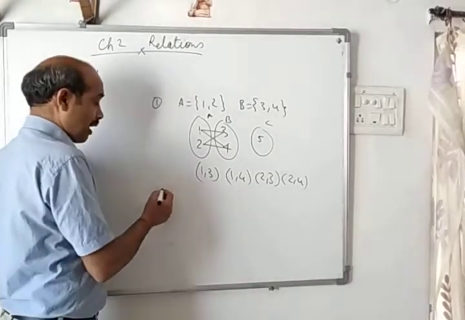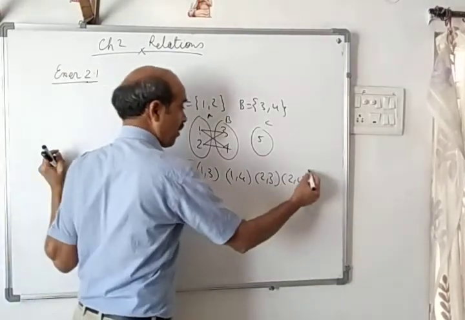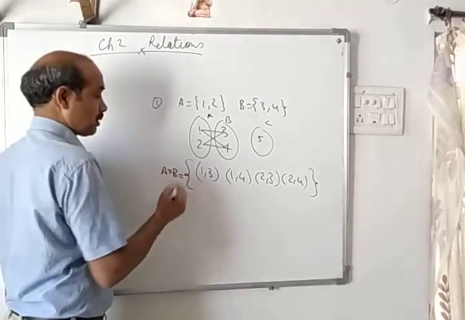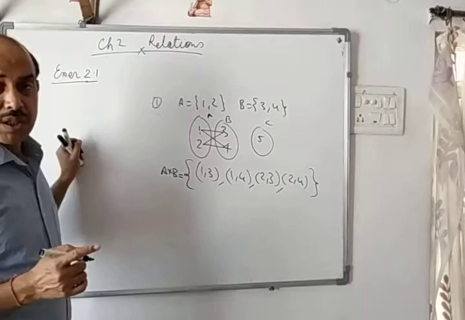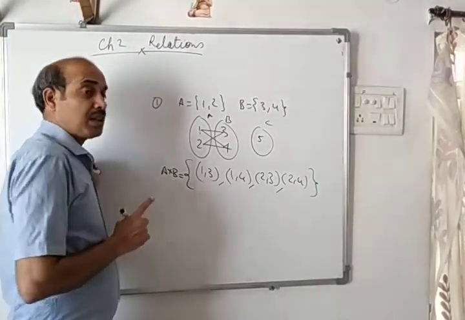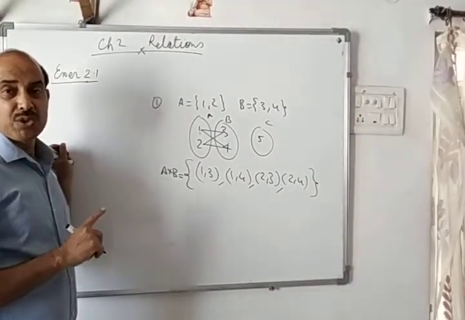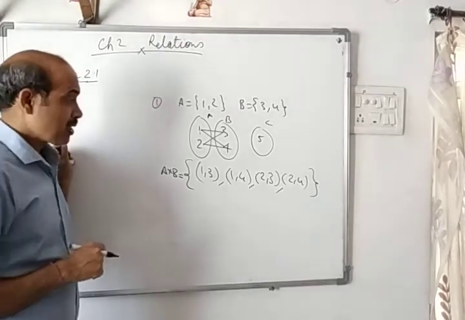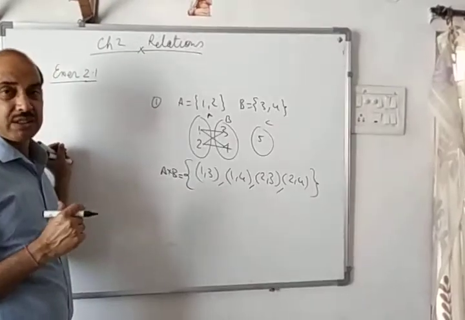Then comes Cartesian product, meaning set of all ordered pairs. This is called Cartesian product, and it is denoted by A cross B. There is a word product in its name, but there is no multiplication over here. They are just a symbol to represent this particular set, A cross B.